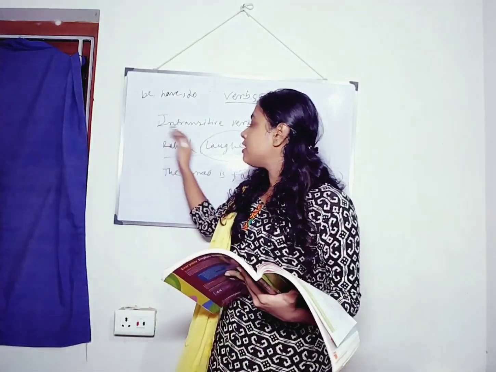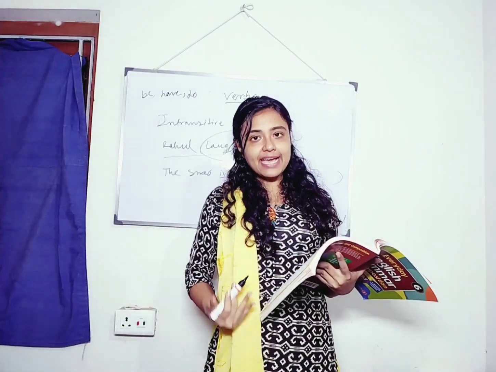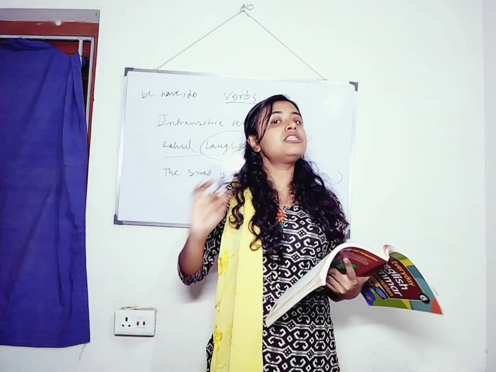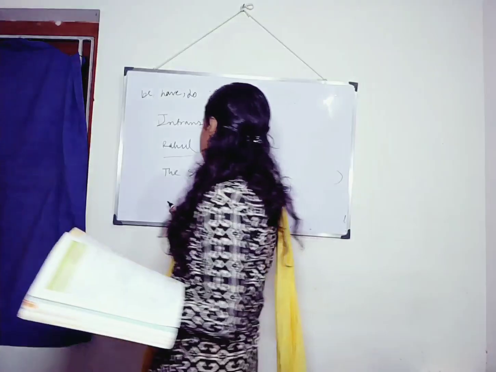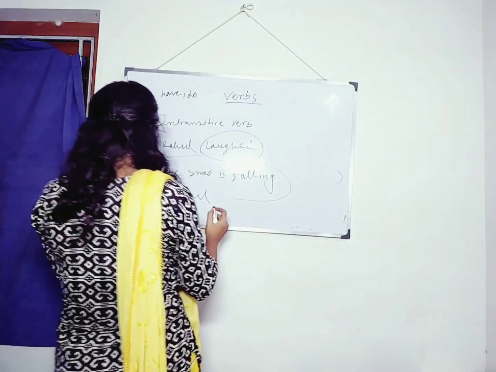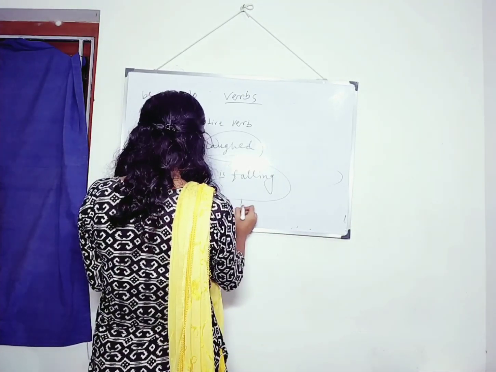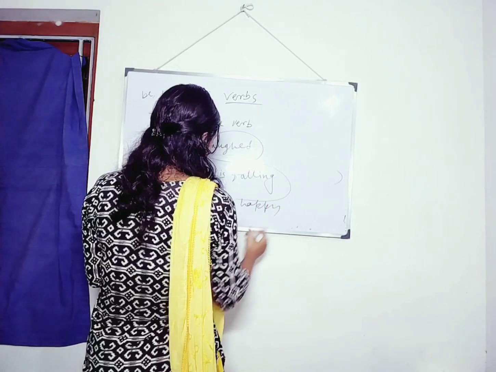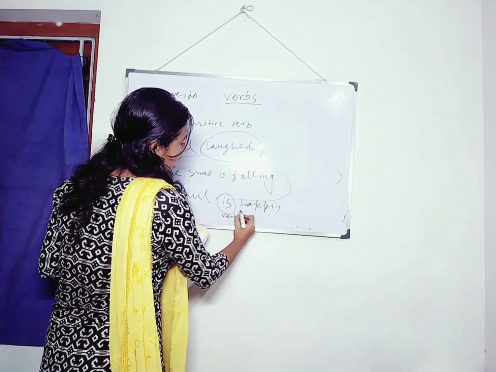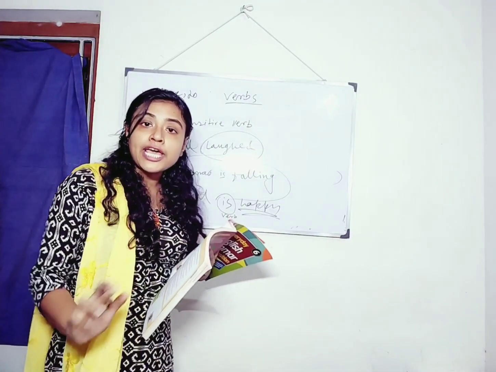Sometimes, intransitive verbs may take subject complement to complete its meaning, but not object. For example, Rahul is happy. So as we can see, is is the verb. Happy is not an object.